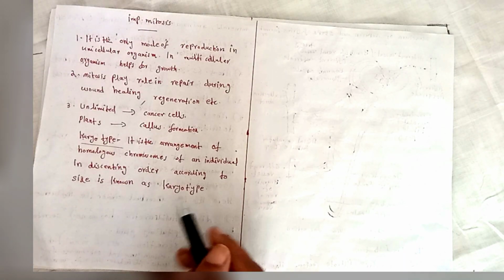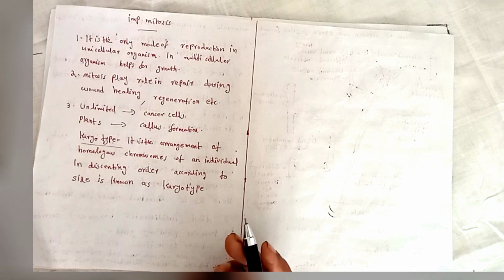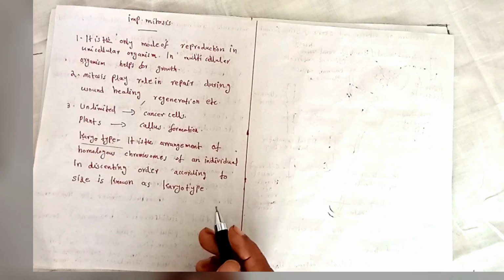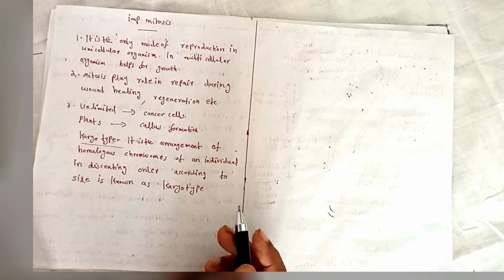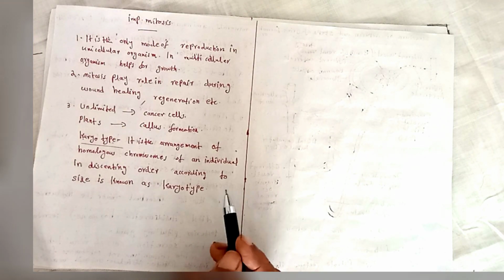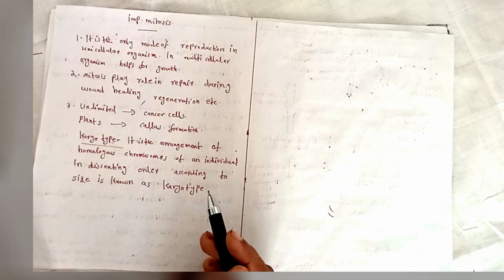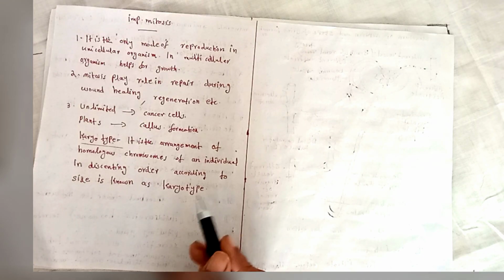These homologous chromosomes are passed from the parents. There are 23 pairs of chromosomes: 22 pairs of autosomes and 1 pair of sex chromosomes. Mitosis occurs in autosomal cells, that is, the body parts except the reproductive organs. Now we complete this part.